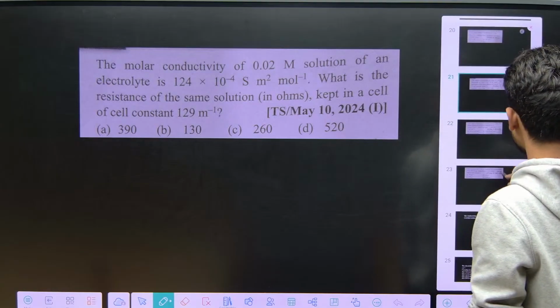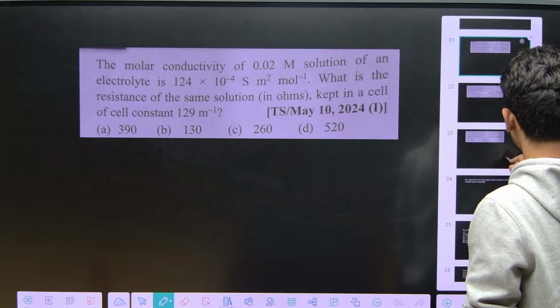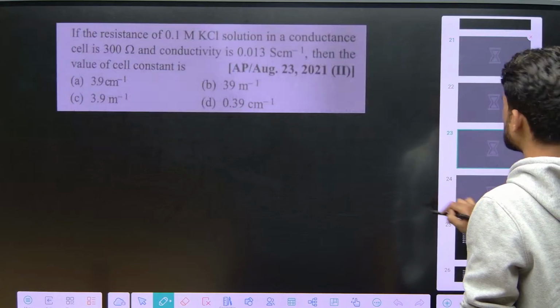Yeah, molar conductance, yes, we will discuss molar conductance, just a minute. Before that, let us discuss this question.